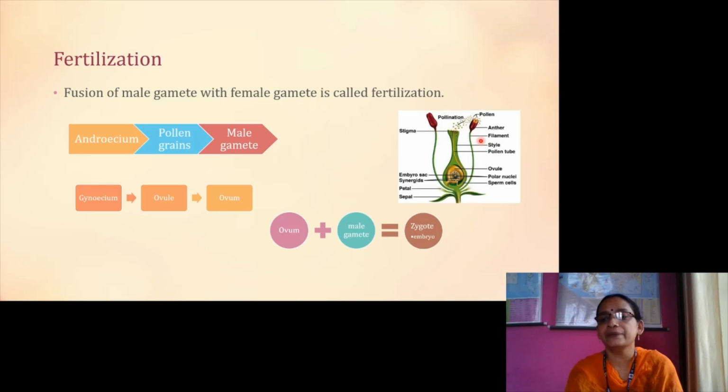Let us see here. Here the stamen is present, and at the top the anther contains a lot of pollen grains. These pollen grains reach the stigma of the flower, and through the pollen tube they reach inside the ovule. There the female gamete or ovum is present, and they fuse together and a new zygote is formed. Then after cell division, it is called an embryo. When it becomes mature, it is called a seed.